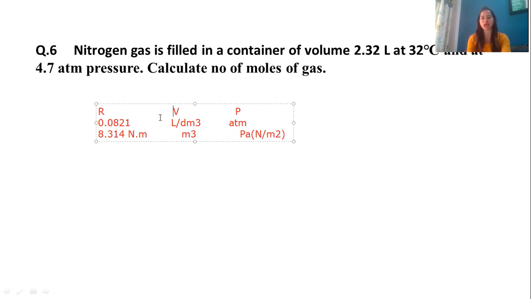So we have now completed the ideal gas equation, that is PV is equal to nRT. In that we also identified the expression for molar mass. We saw molar mass is directly proportional to density but inversely proportional to pressure. We also found the formula D is equal to PM upon RT, and that's a very important formula. We also studied the combined ideal gas equation, that is P1 V1 upon T1 is equal to P2 V2 upon T2, and on the basis of that, we have solved these numericals. I hope you have understood today's topic, that we studied the ideal gas equation and the combined ideal gas equation.